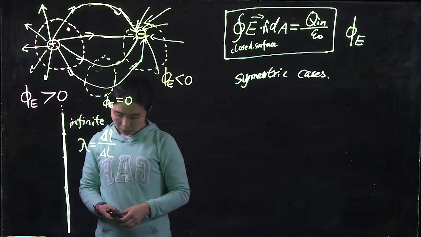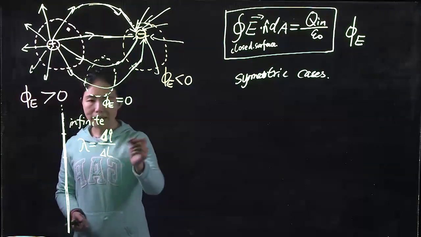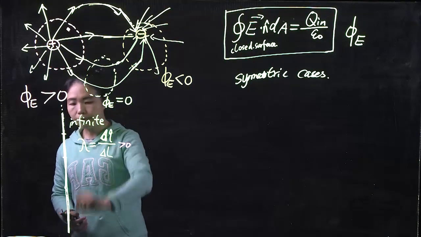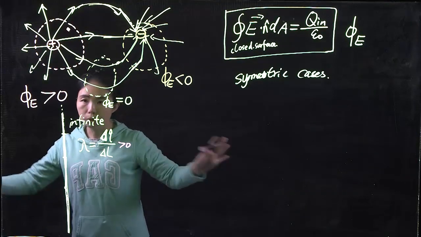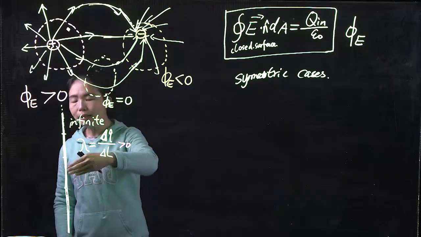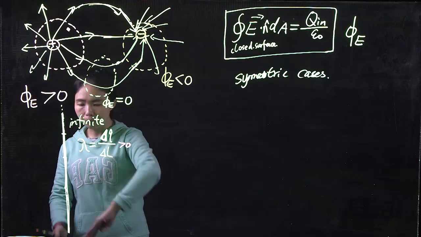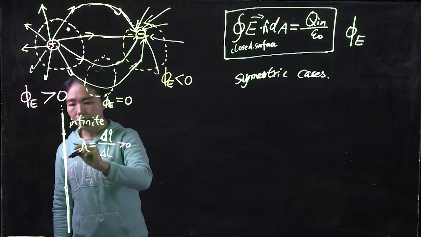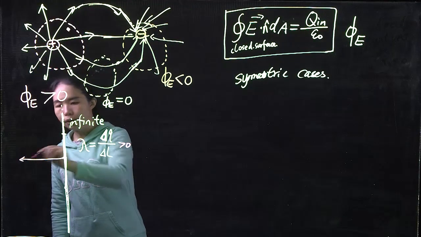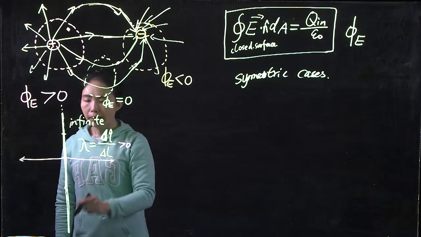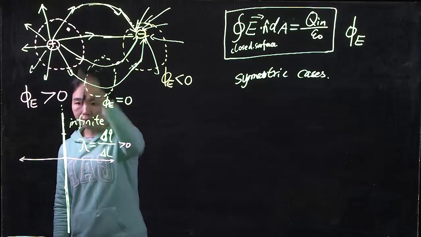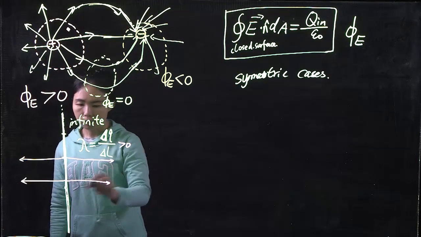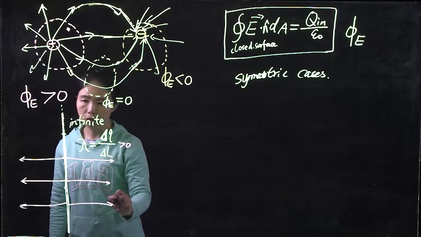In this case, we know the E field, if the charge is positive, coming out of this infinitely long rod is going to move outward. And you have an infinite amount above and you have an infinite amount below. So there's no reason for the E field to bend upward or bend downward. The E field is going to go away perpendicular to the rod. And that's true at the center, but because it is infinitely long, every point can be considered as a center. So the E field goes out like that all over the place.